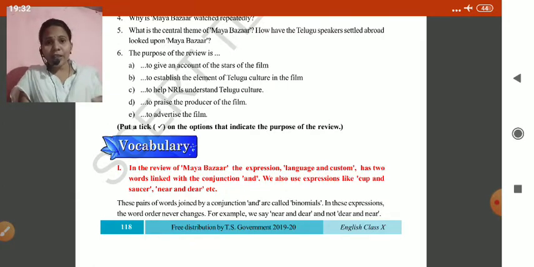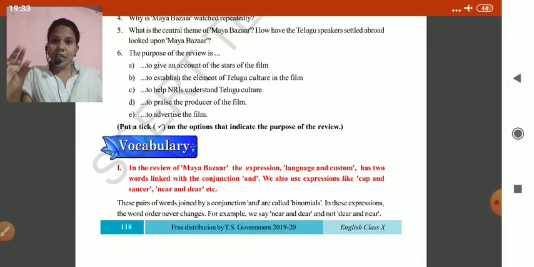Wherever you use them, we use only a pair of words, two words. The two words we add with a conjunction: and, or, sometimes by. In these expressions the word order never changes. Sometimes with phrasal verbs we split up the phrasal verbs, but here you have to follow the same order. You cannot change its order. For example, we say near and dear, but not dear and near. Okay, children, did you understand?